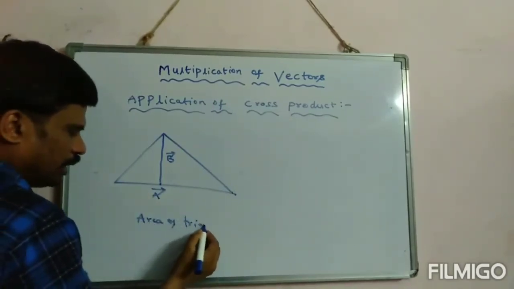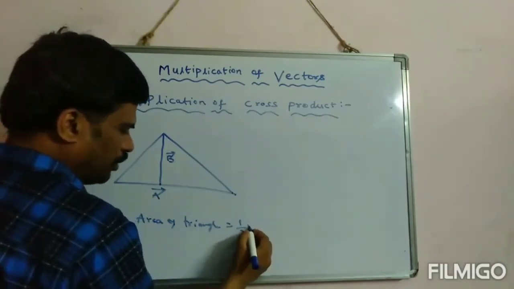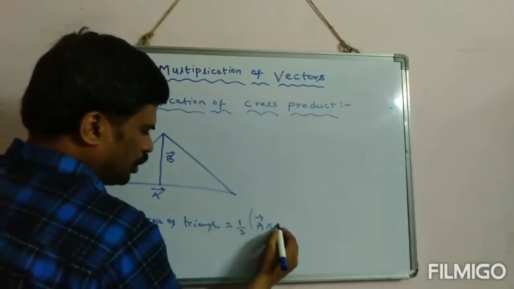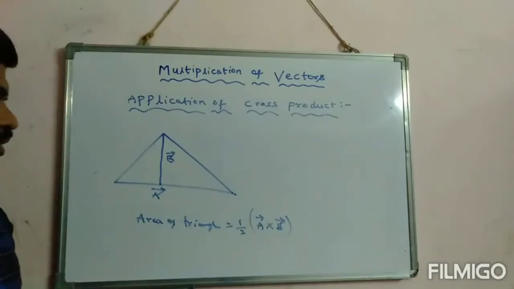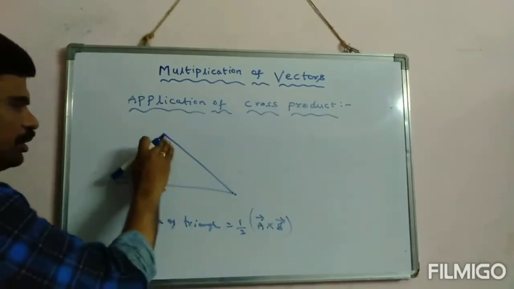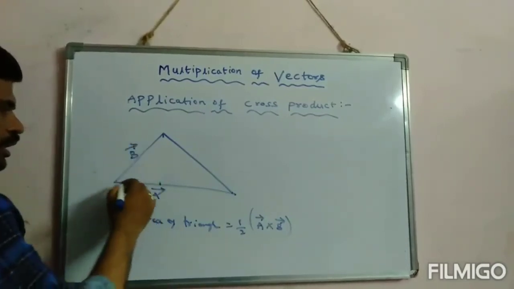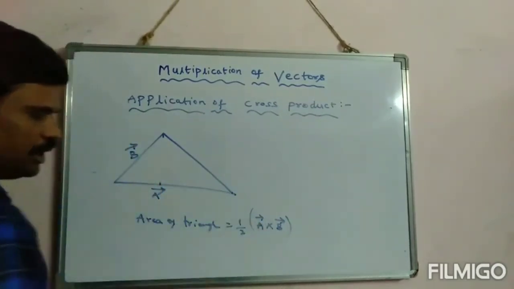Generally you know it is half into base into height. Nothing but here half into the cross product of these two vectors. We can take this as vector B. Then the area of this triangle I can write as half into A cross B.